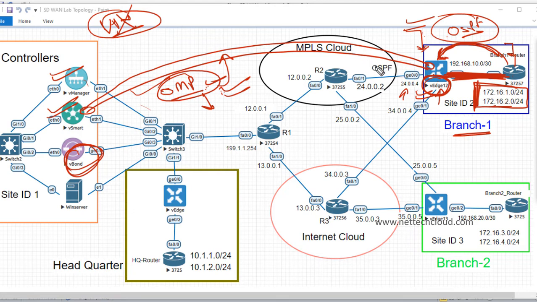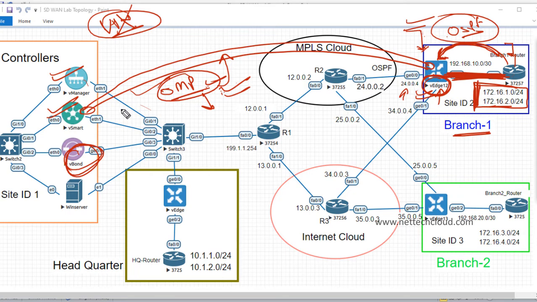What routes are not redistributed or advertised? OSPF external routes and BGP routes, right? So they are both not redistributed by default into OMP. But OSPF intra-area, inter-area, connected, and static routes are all redistributed into OMP by default.